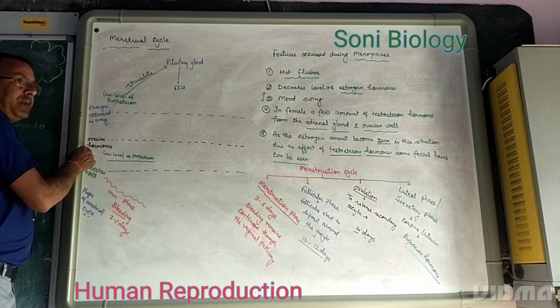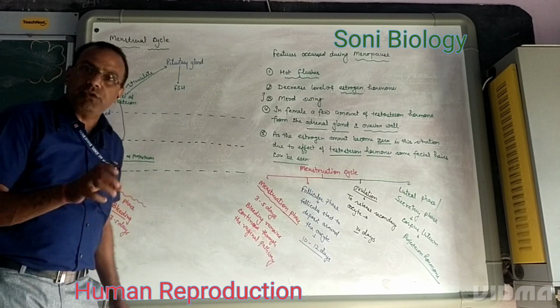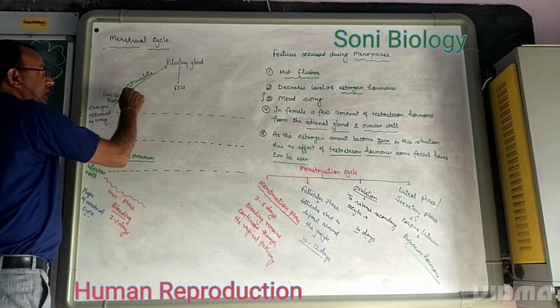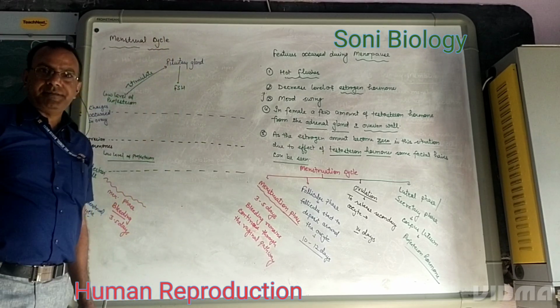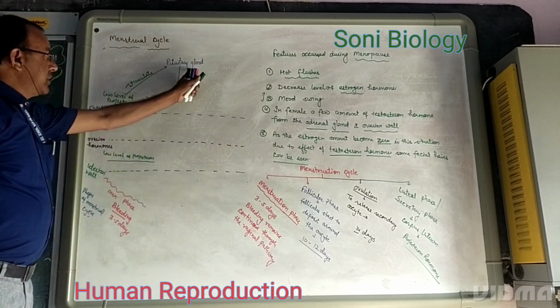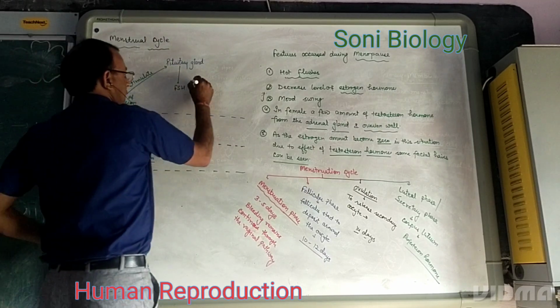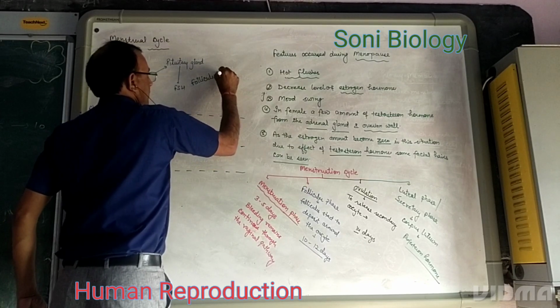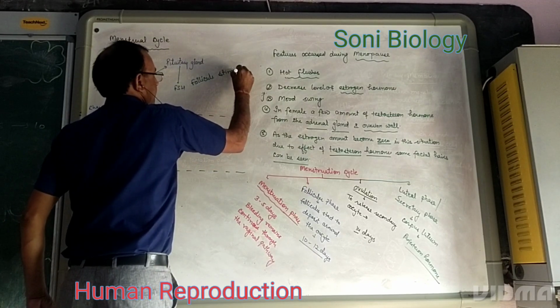What will happen in ovarian hormones? The level of progesterone goes down. This low level of progesterone then stimulates the pituitary to secrete FSH hormone. FSH is follicle stimulating hormone.